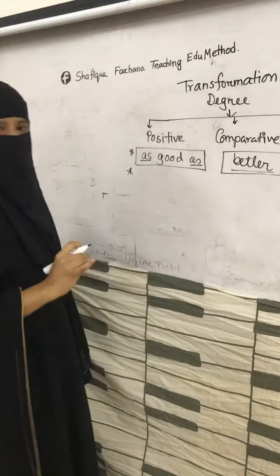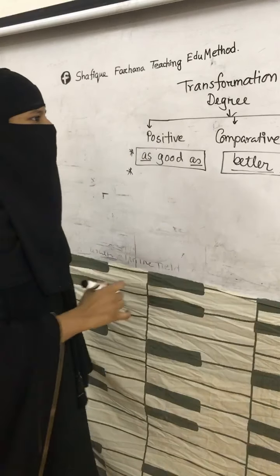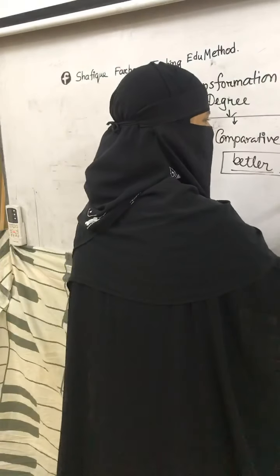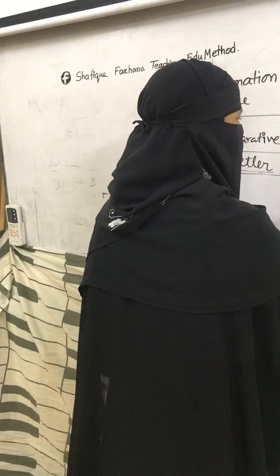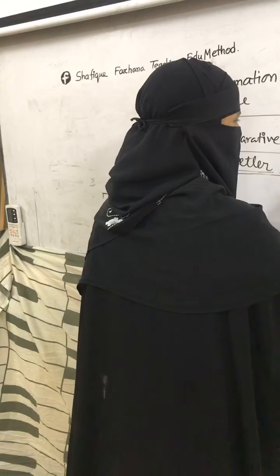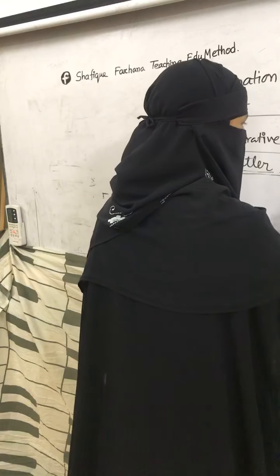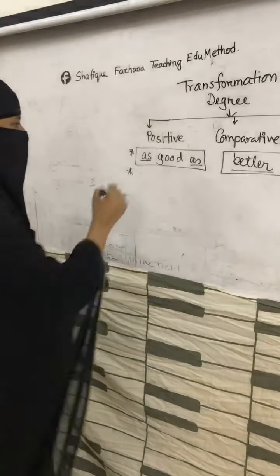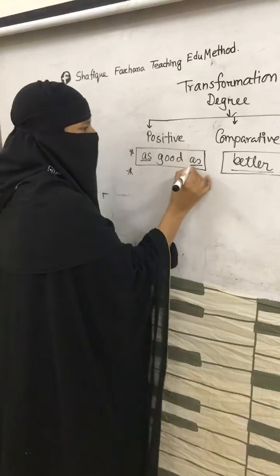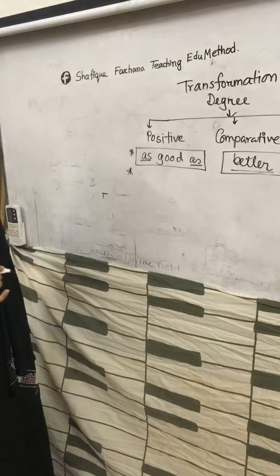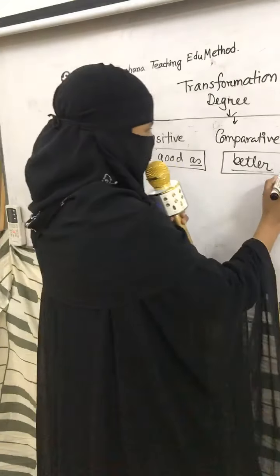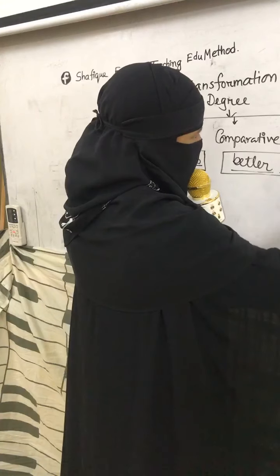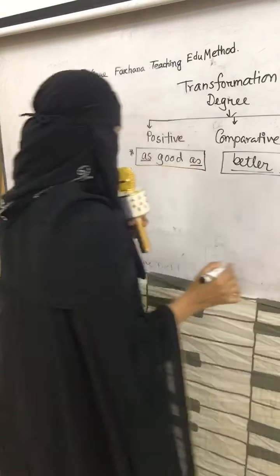Not then, not T-H-E-N, than. And then superlative, the best. In the case of superlative degree, you must use the article the before the word, the best. So that is the indicator, as good as, better than, and in the case of superlative degree, the best.